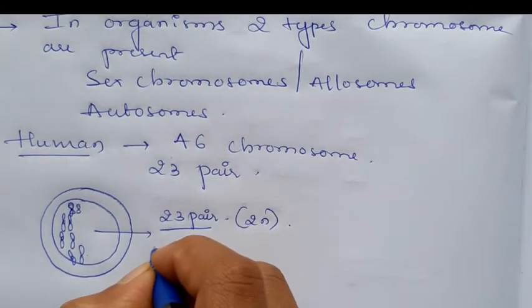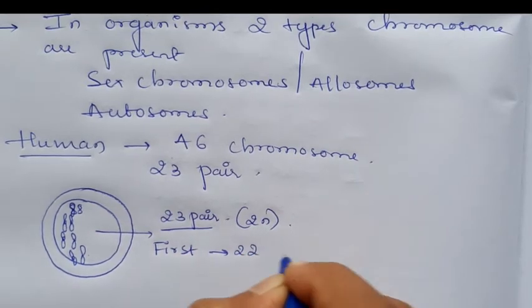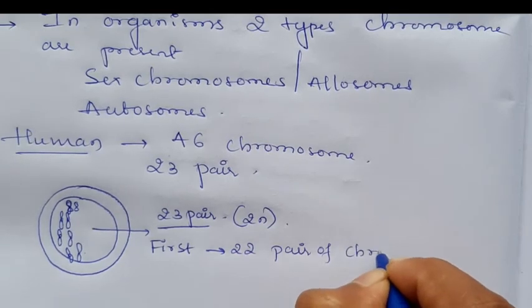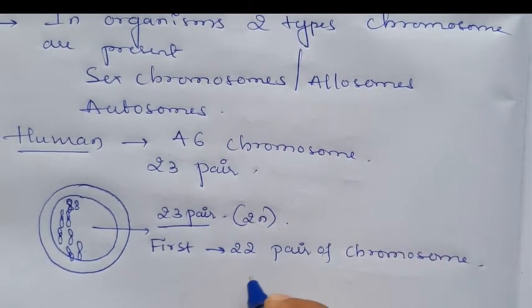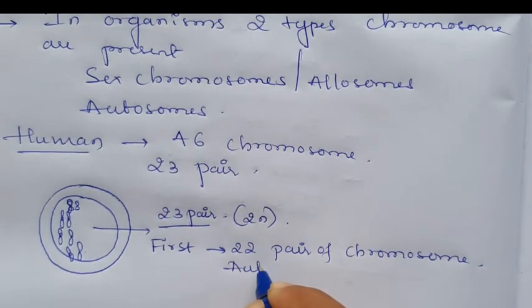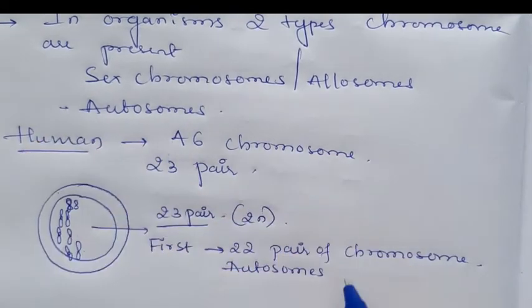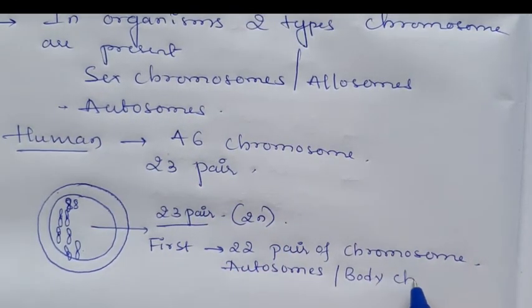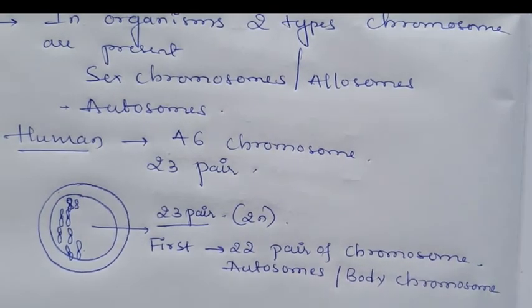Okay. The first 22 pairs of chromosomes are autosomes, otherwise we can say body chromosomes. The autosomes don't have any role in sex determination.